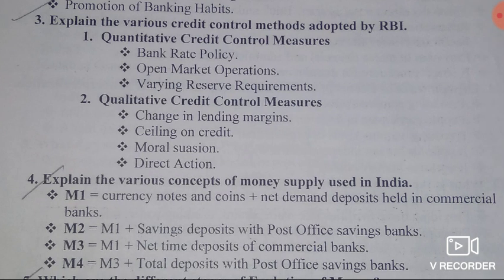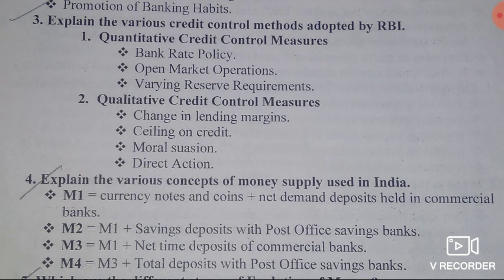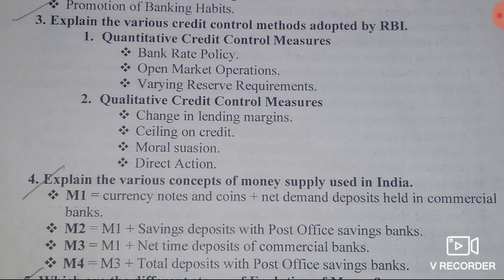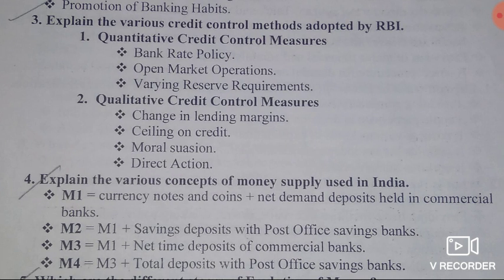Then, fourth question, explain the various concepts of money supply used in India. What are the various concepts of money supply used in India? One is M1, second one is M2, third one is M3 and fourth one is M4. See here, M1 is equal to currency notes and coins plus net demand deposit held in commercial banks, isn't it?